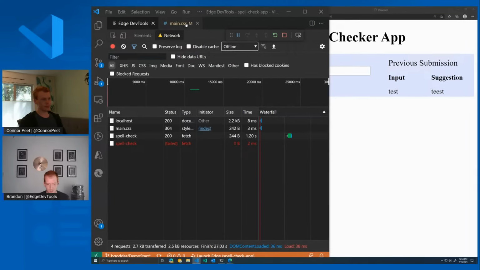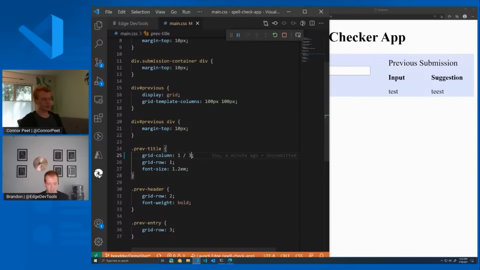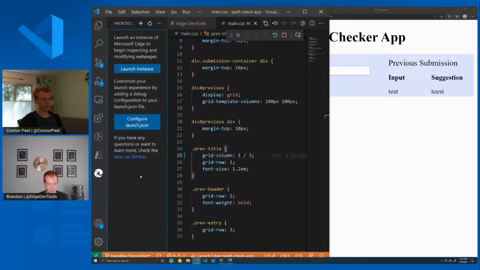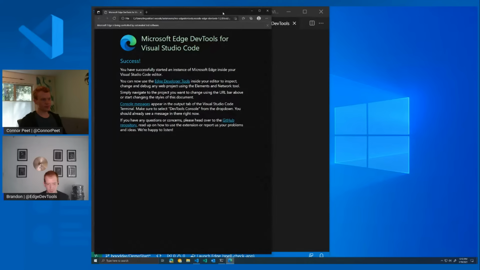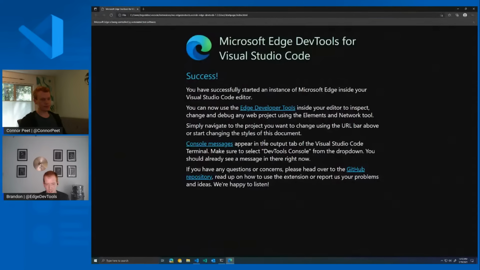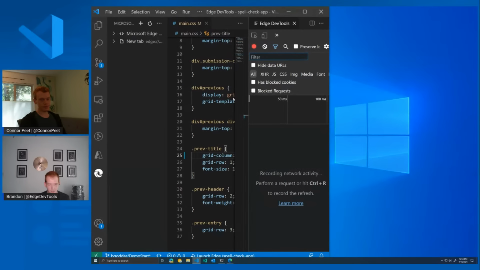There's a few other things that I want to show. One of the nice things that we do here is add a new Edge extension sidebar. It gives additional links to documentation, and you can even launch an instance of Edge directly from our extension. So this will bring up a new instance of Edge and give you a little bit of documentation on what you can use the extension for. Again, here you can see links to our documentation page, links to our GitHub repository, and a few other instructions. One last thing I'll go ahead and show while we're here.